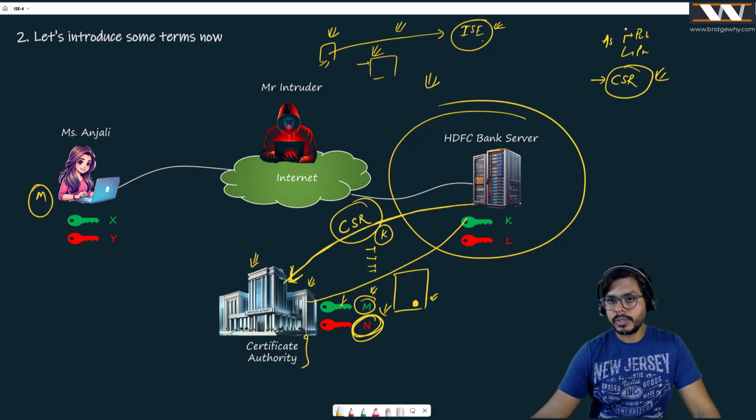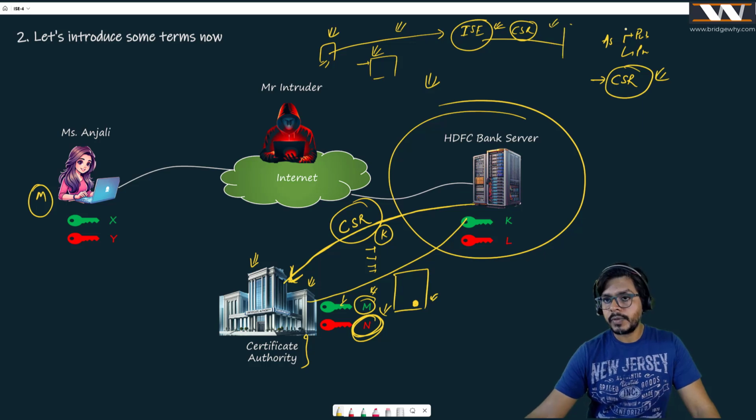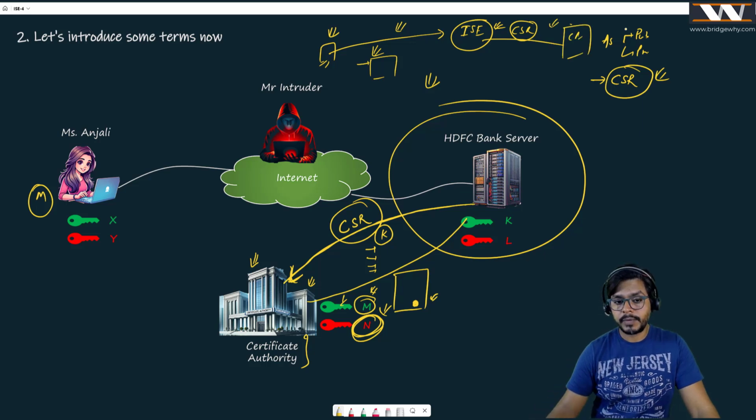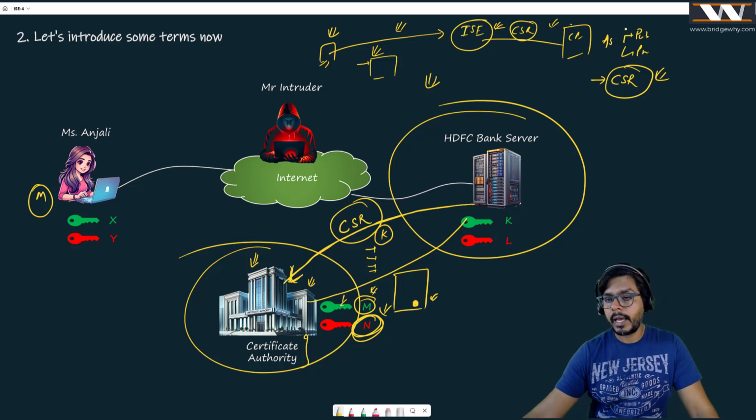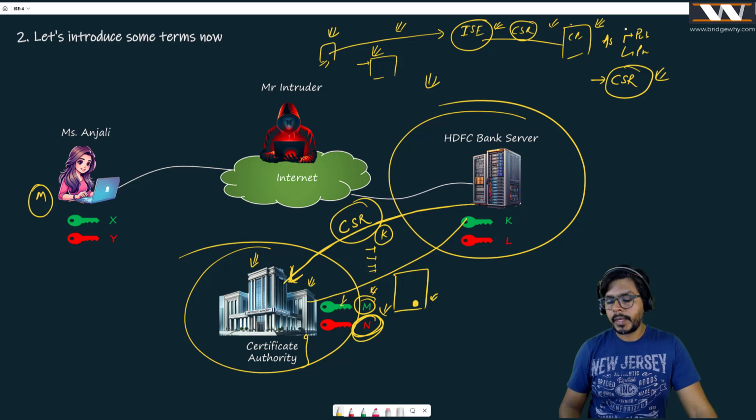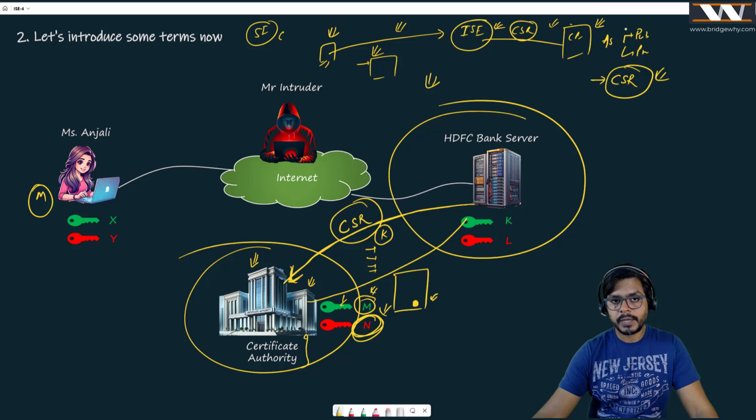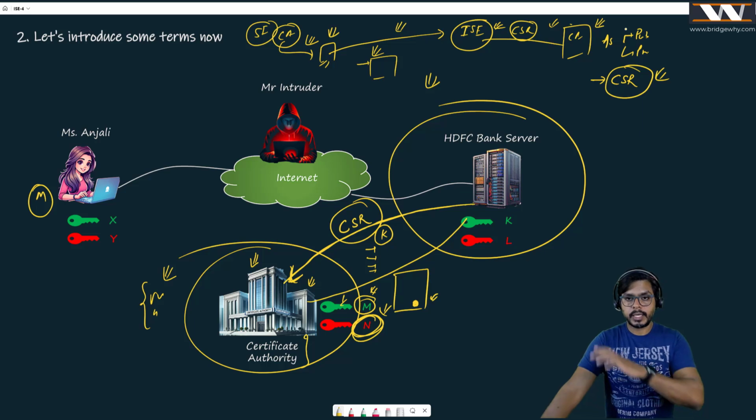That is why you generate the certificate signing request, and you go to your security team, which is in charge of the certificate authority. By the way, I am talking about the certificate authority which is on the internet. You can have your own certificate authority inside your organization. If you're part of the Sports India organization, Sports India can have its own certificate authority to assign certificates to its own systems. VeriSign and DigiCert are the global certificate authorities which provide certificates to the servers which are on the internet.